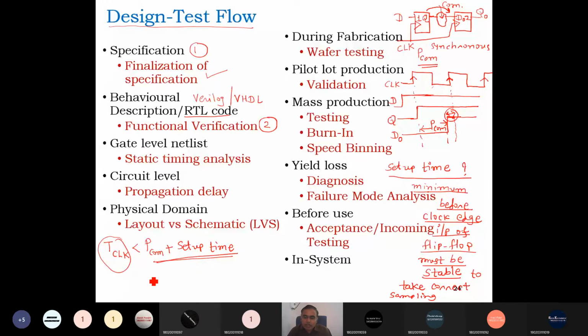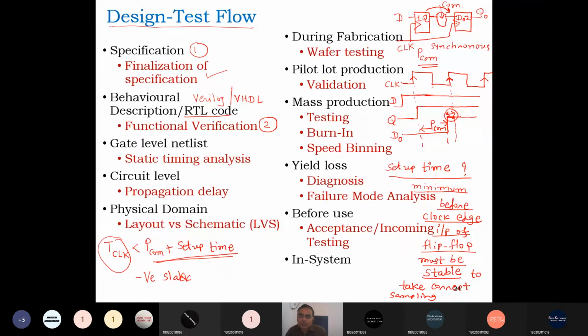it is called a negative slack. It is called a negative slack, right? And a negative slack will not work in a design. So how do we have to match the timing?